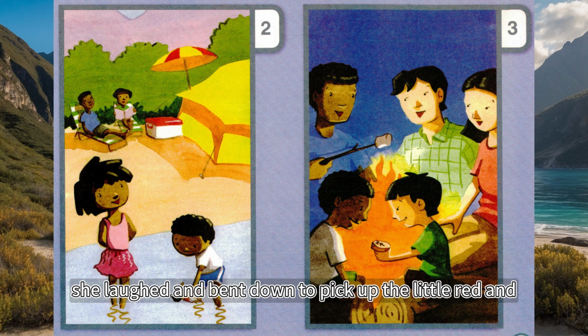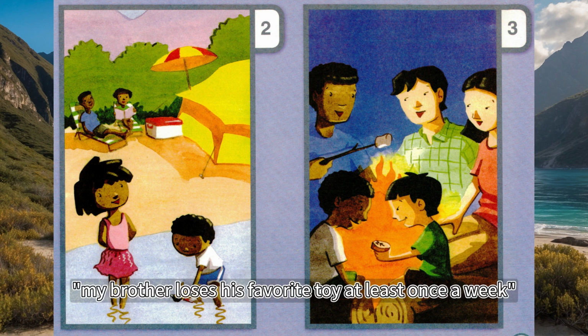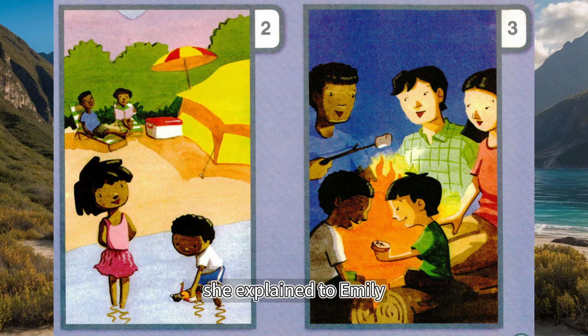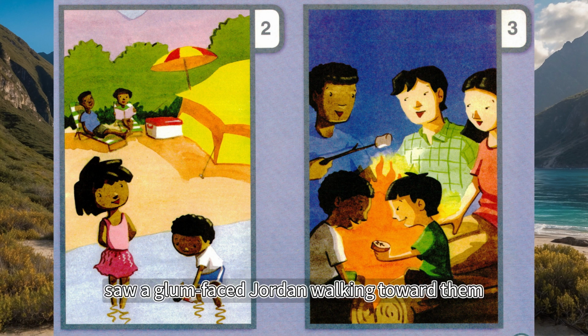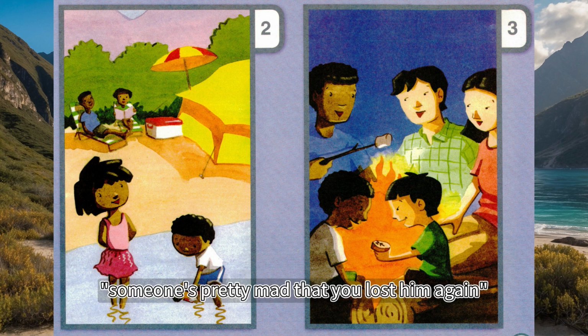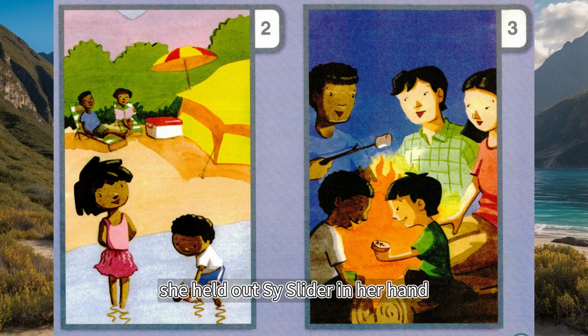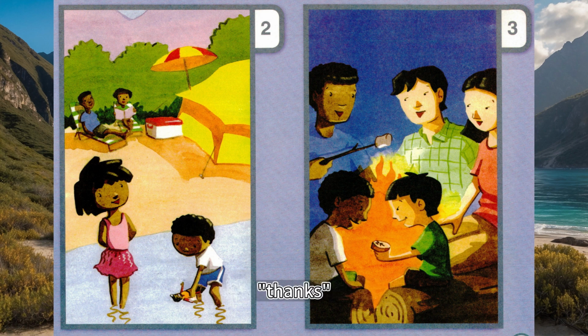She laughed and bent down to pick up the little red and yellow man at the bottom of the lake. "My brother loses his favorite toy at least once a week," she explained to Emily. Before long, Tiana and Emily saw a glum-faced Jordan walking toward them, with Chris by his side. "Oh, Jordan," said Tiana, "someone's pretty mad that you lost him again." She held out Cy Slider in her hand. A big smile lit up Jordan's face. "Tiana, you found Cy. Thanks."